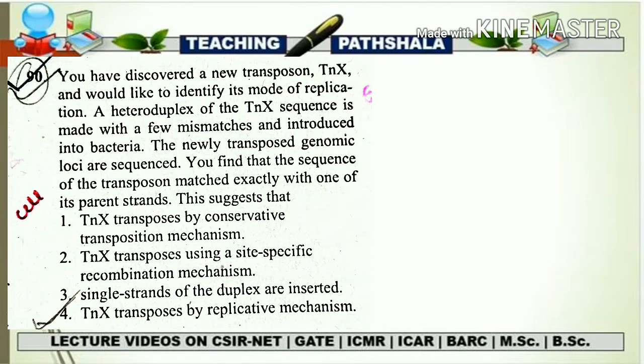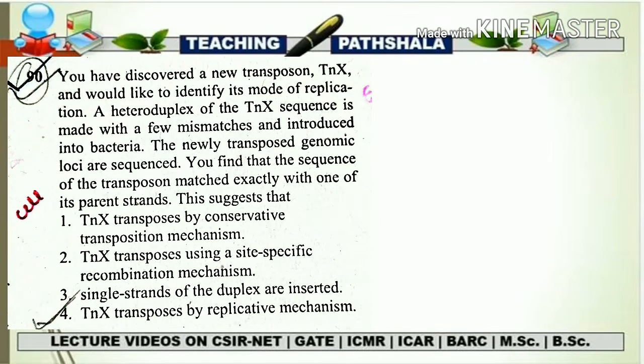This statement is totally rubbish, it has no use in the transposons topic. Next option: single strand of a duplex are inserted. This option is also wrong. The fourth option is TNX transposes by a duplicative mechanism. So this option is the correct one, that TNX is going to follow the replicative mechanism for copying the particular